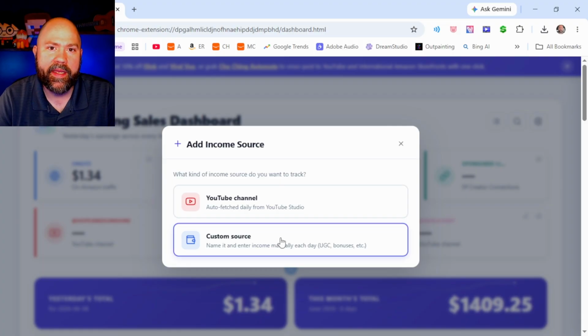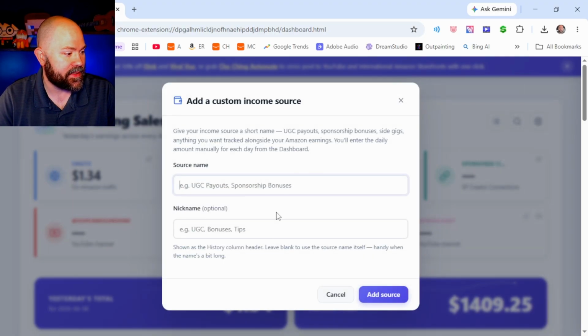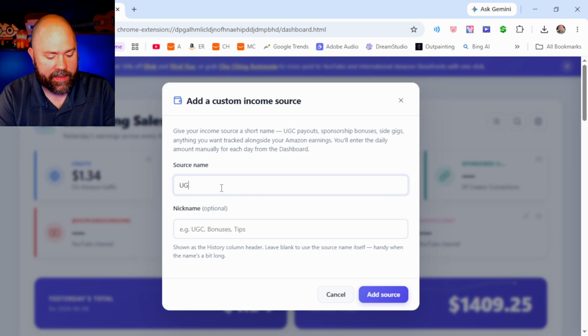So this is for if you want to keep track of things like money you make from UGC deals or brand deals, or say you want to track how much money you made through Facebook Marketplace, or even if you are gifted products and you want to keep track of how much those products were worth so that you can have a record of that, you would just click this. It says custom source. You can name it. I'm just going to name this one UGC.